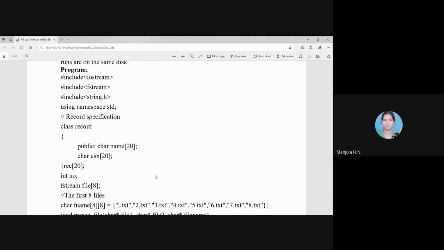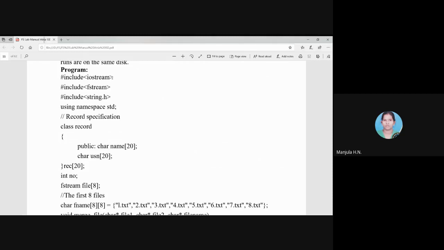We'll start with the program explanation, where we will be using 3 header files: iostream, fstream and string.h. iostream is for the input output stream classes in C++, and fstream is the file stream header for handling file functions.